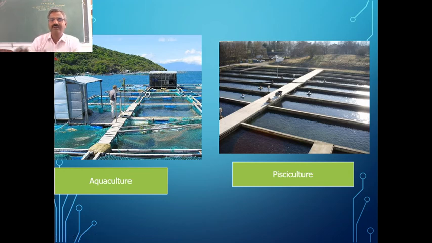And the rearing of fish, and now there is some extension also, including prawns, lobsters, or maybe shelled animals like freshwater mussels, is said to be pisciculture.